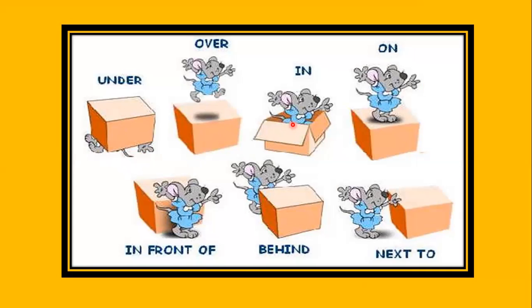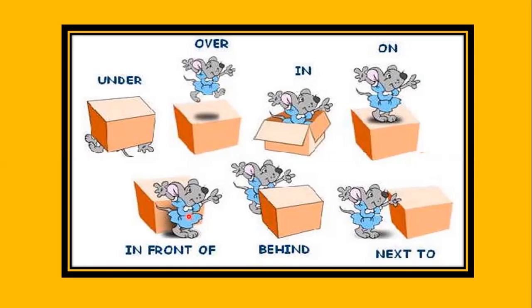In the third picture, Miss Mousy is finally in the box. Oh, so she opened the box and she went in the box. And in the fourth picture, Miss Mousy is on the box. Now see, on and over might look similar, but on is when she is standing on it, and over is when she is jumping over it. You see the difference, students? Although in both pictures she's at the top, in this one she's jumping over it, and in this one she is standing on it.